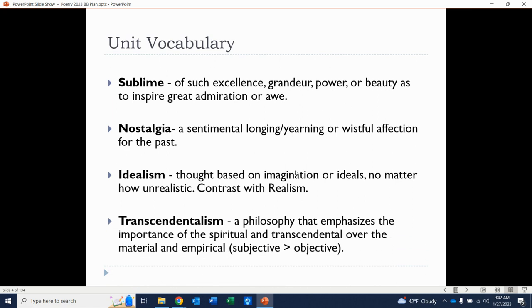And there's a connection between that and this final term, which is transcendentalism. I know some 11th grade teachers talk about transcendentalism in American literature. And this is a philosophy that emphasizes the importance of the spiritual and transcendental over the material and the empirical.